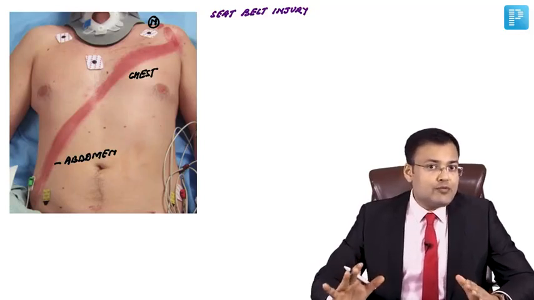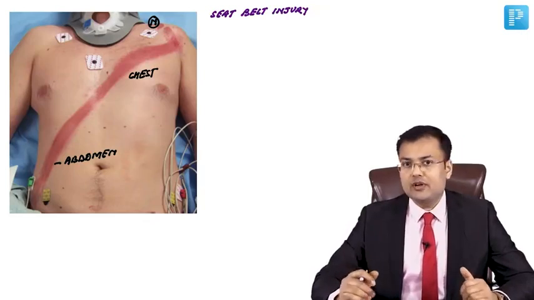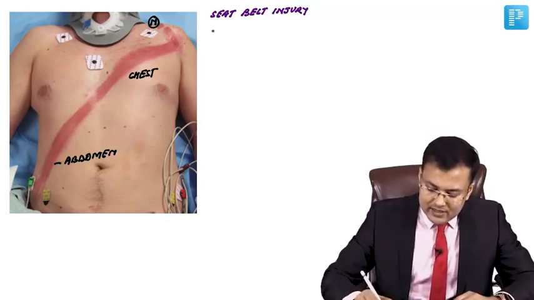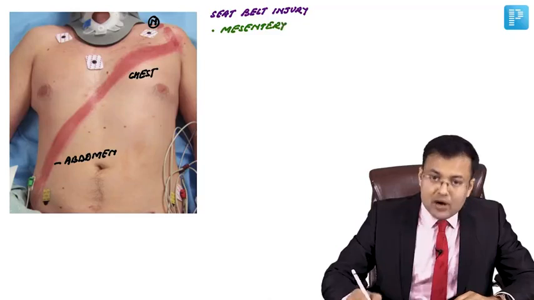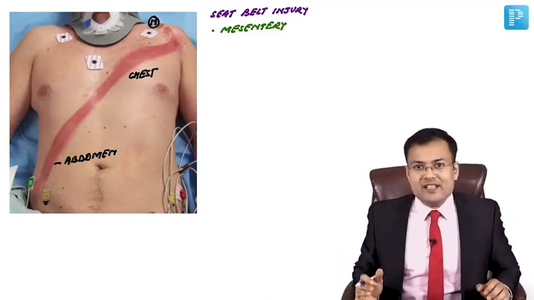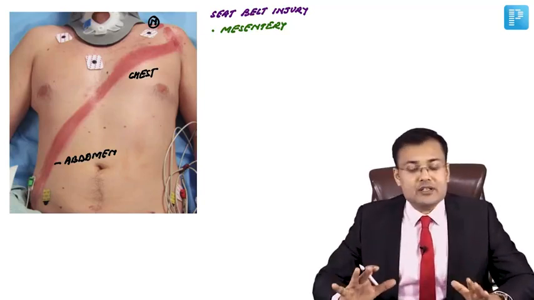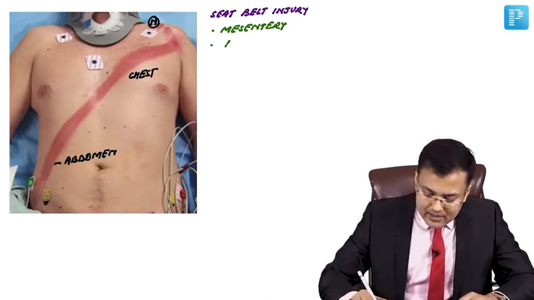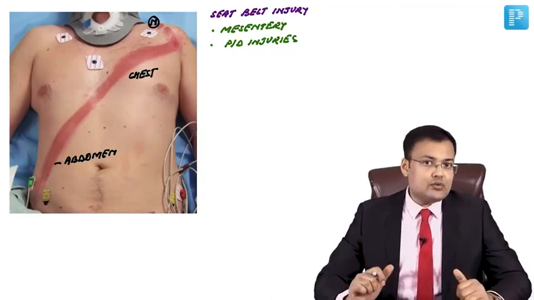The unique injury profile seen in patients with seatbelt injury is known as seatbelt syndrome. We discussed what is the most commonly injured structure in seatbelt injury, and it's the mesentery. This is mesentery, the most commonly injured structure. Not only mesentery, sometimes it is associated with injury of intra-abdominal structures, especially the retroperitoneal structures, and what? Pancreaticoduodenal injuries. These are associated.